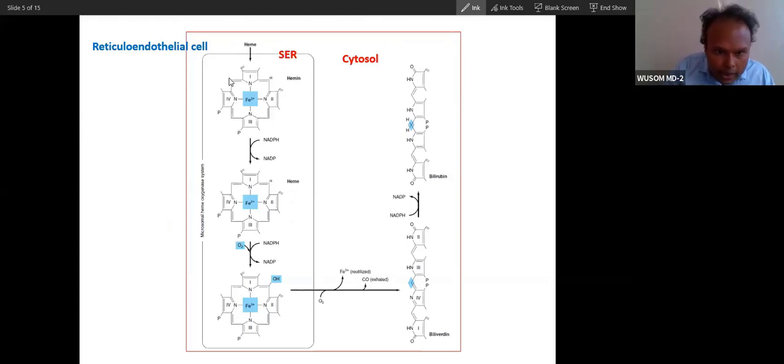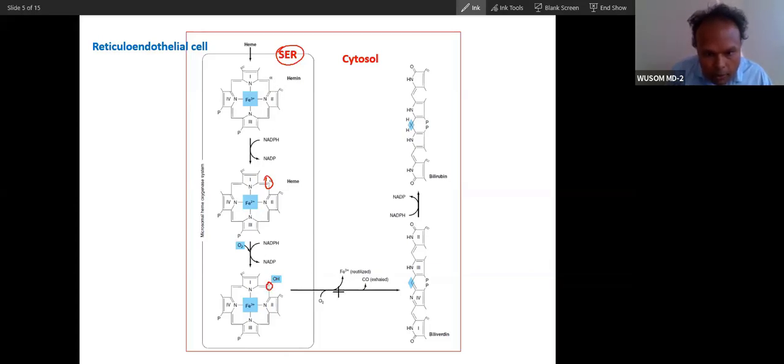The heme will be digested in the smooth endoplasmic reticulum. It is a cyclic tetrapyrrole, but it will be broken into a straight-line tetrapyrrole. After it is broken, you can see this part being oxidized.